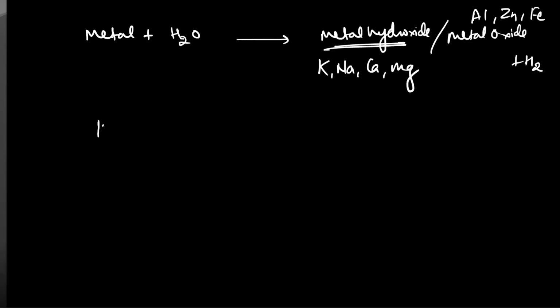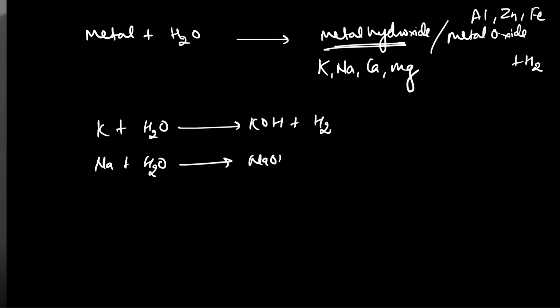Tell me, if we have potassium and react with water, what will it give you? KOH plus hydrogen H2 gas. Similarly, Na when it reacts with water will give you NaOH plus H2.